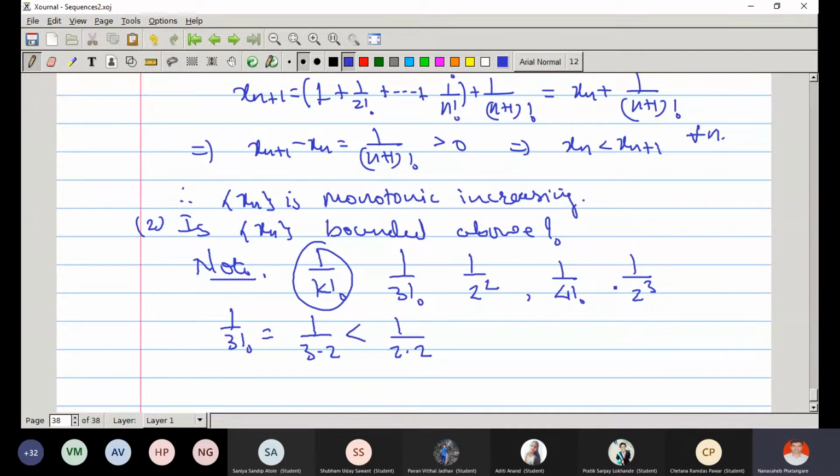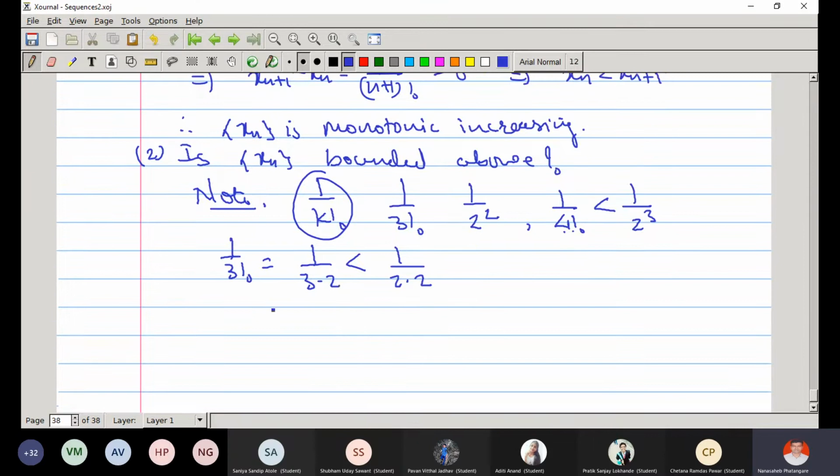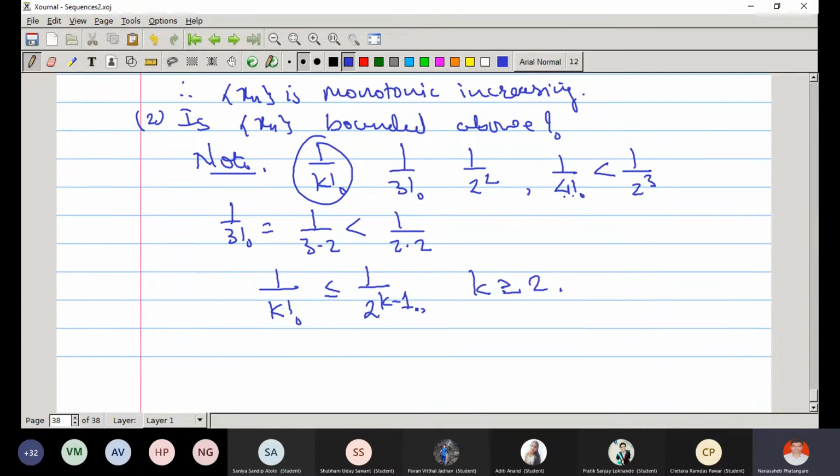Same thing, 4 factorial means 4 into 3 into 2, and I am replacing 4 and 3 by 2 and 2. So again the second quantity is bigger, right? So in general, can I say that 1 upon k factorial is less than or equal to 1 upon 2 raised to k minus 1 for k greater than or equal to 2? So is this clear? Yes, sir.